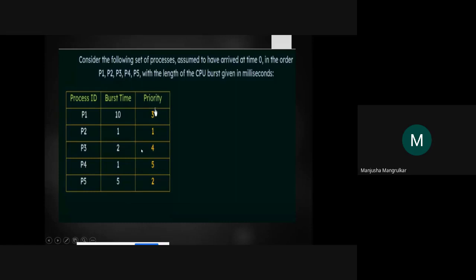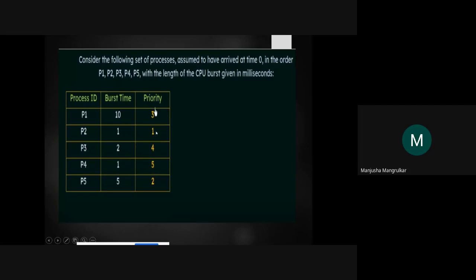Now along with that, each process has been given a priority, right? So P1 has third priority, P2 has 1 priority, P3 has 4 priority, P4 has 5 priority, and P5 has 2 priority.